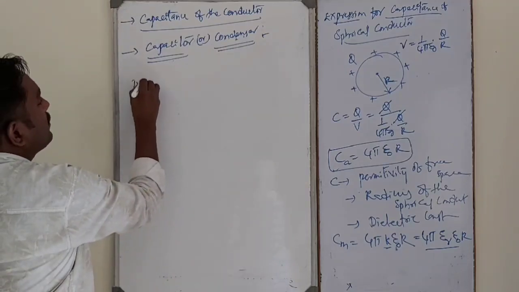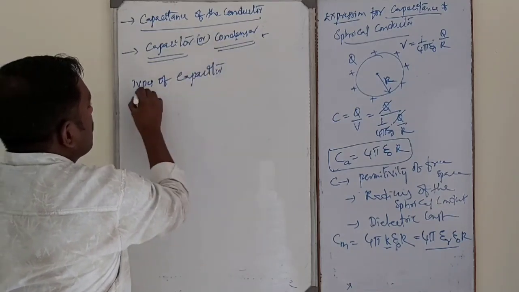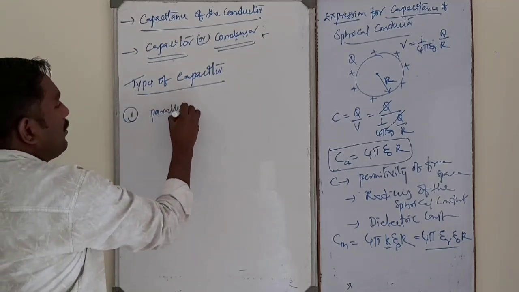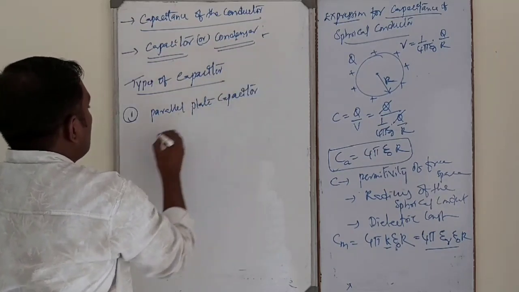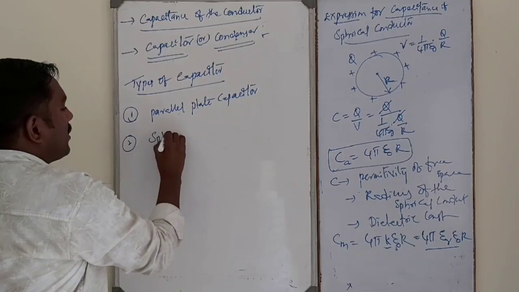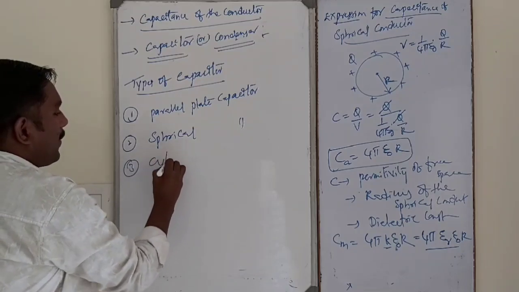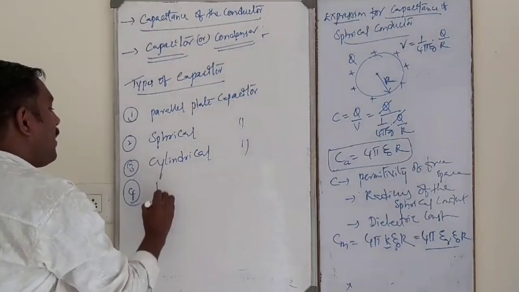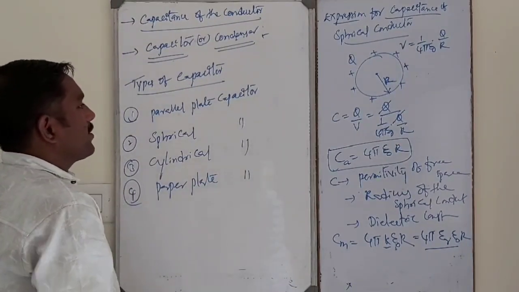So, types of capacitor. First, parallel plate capacitor. Second, spherical capacitor, cylindrical capacitor, taper plate capacitor. These are the different types.